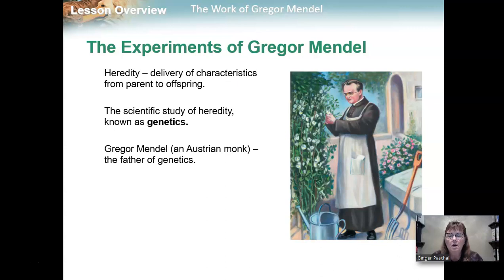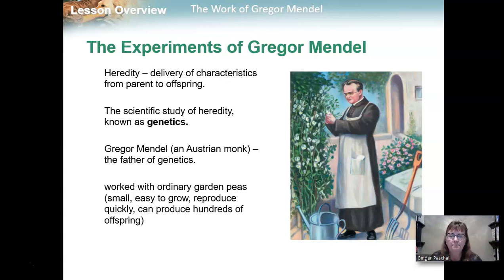So Gregor Mendel was an Austrian monk. He's also termed the father of genetics. He discovered basic information about genetics that no one knew at the time, and he presented this to the scientific community. And the scientific community basically dismissed his idea and told him that the information was not important. And then about 50 years after he died, the scientific community began to realize what he had really discovered.